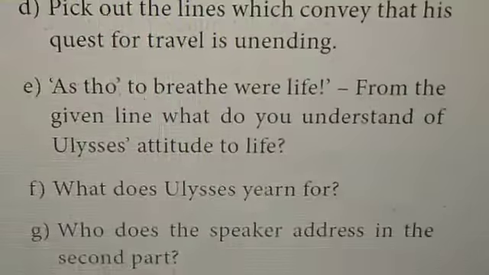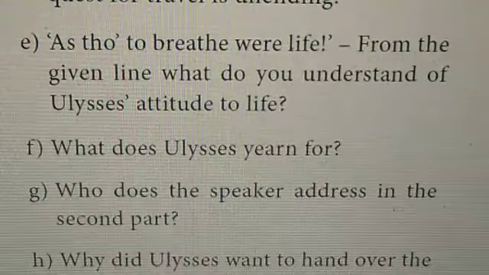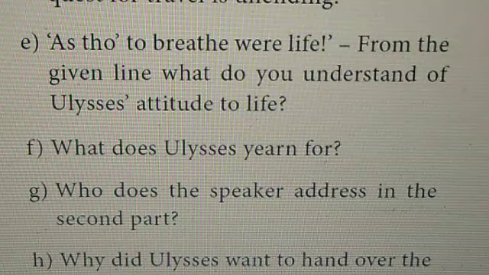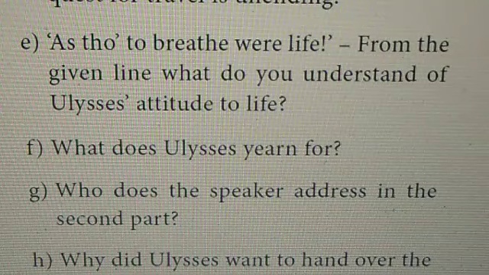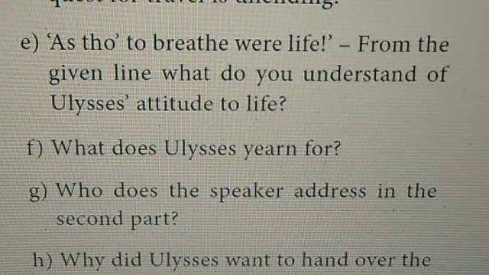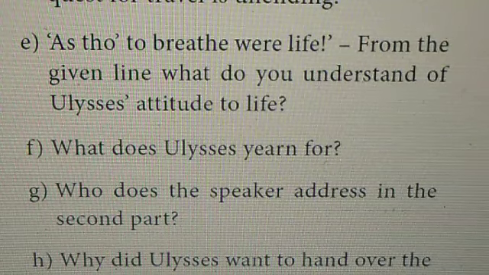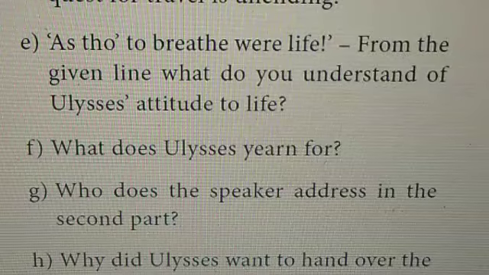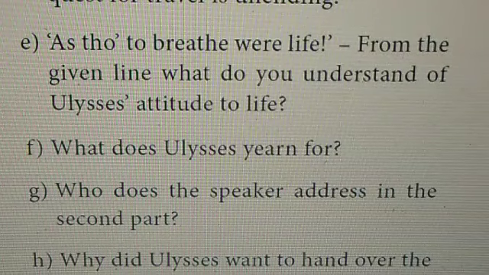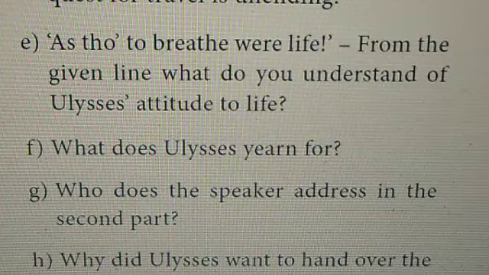Now coming to question E. As though to breathe were life. From the given line, what do you understand of Ulysses' attitude to life? According to Ulysses, living is not merely breathing to stay alive. Life is about adventure.